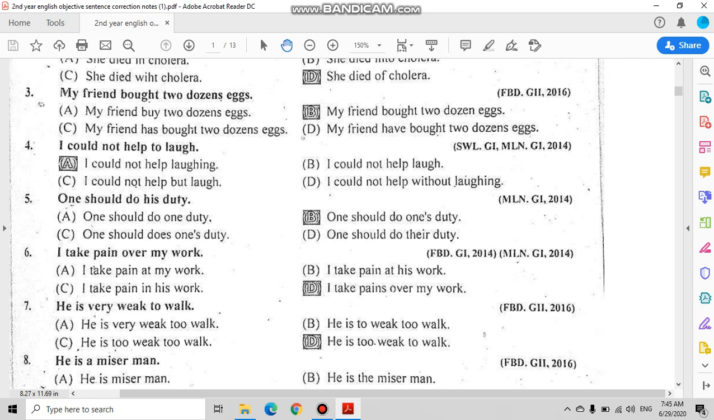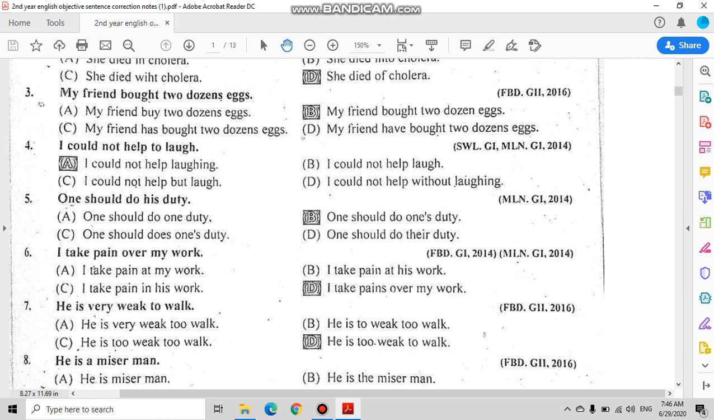One should does one's duty, again it is not correct because with should we always use the first form of the verb, and in this case the first form of do is do. One should do their duty is also not correct because there is not corresponding to one, only one's corresponds to one, that is the subject of this sentence. So the correct option is one should do one's duty.